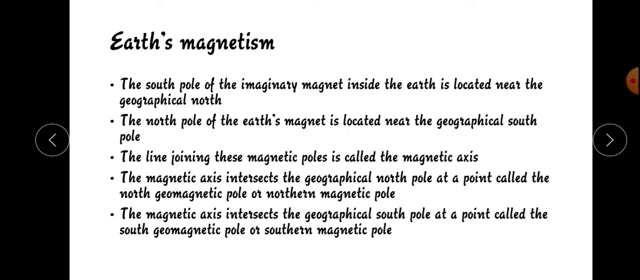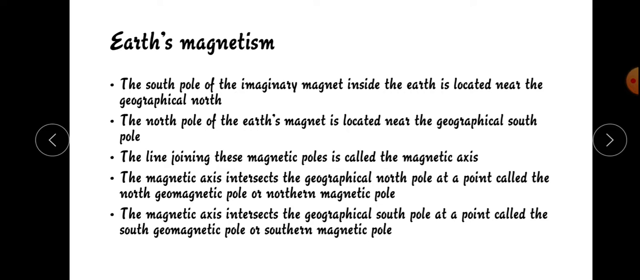The Earth has been imagined by scientists as a huge magnetic dipole. However, the position of the Earth's magnetic poles is not well defined. So there are no well defined magnetic poles in the Earth. The south pole of the Earth magnet is located near the geographical north, whereas the north pole of the Earth magnet is located near the geographical south pole.